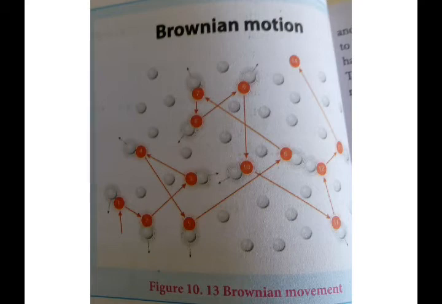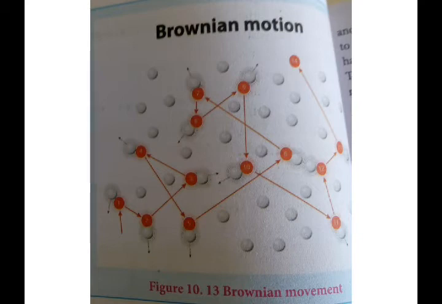That is why, see here, the path is not at all clear. It is zigzag and random. Continuous movement will be there, but it is not clear. It shows zigzag random movement. A confused state will be there. So the colloidal particles which are in continuous random motion, we call it Brownian movement.